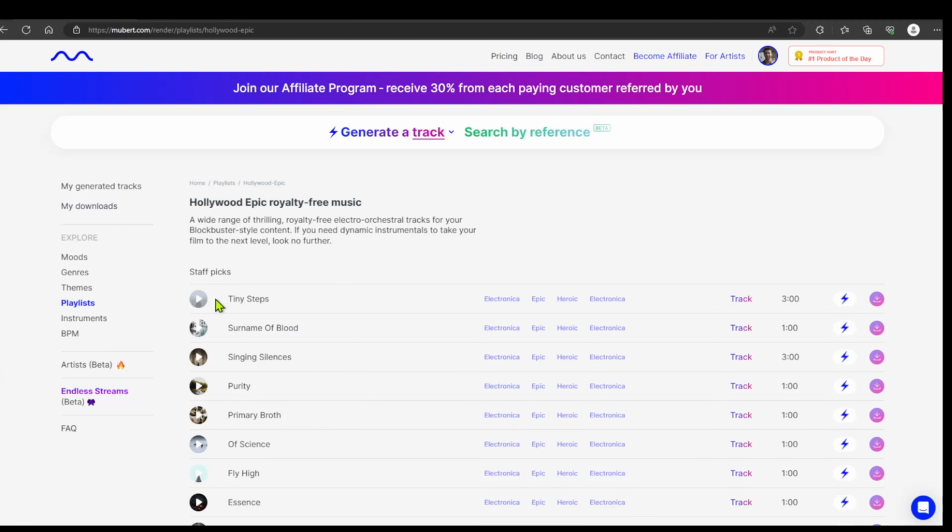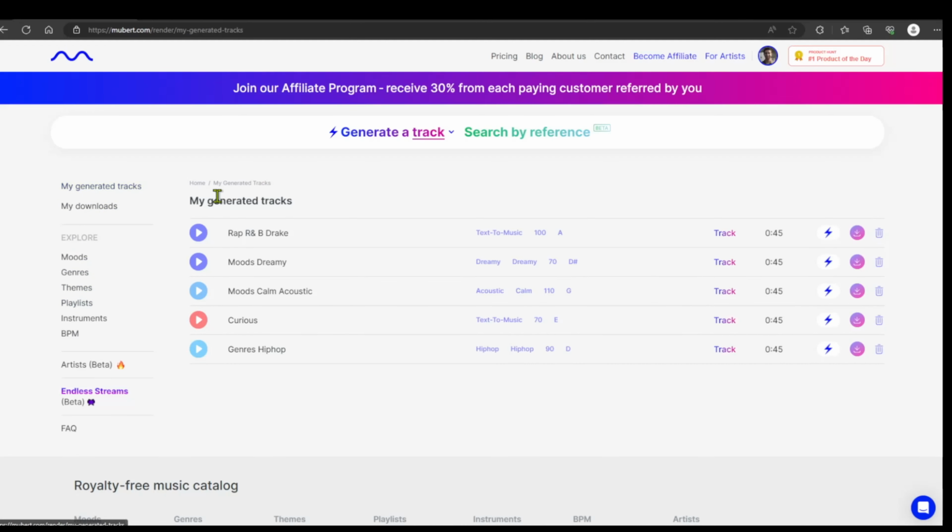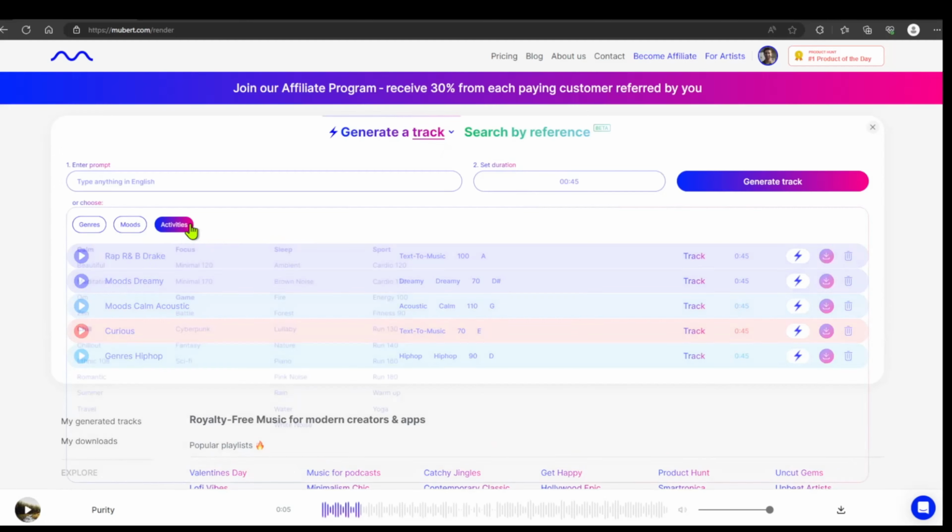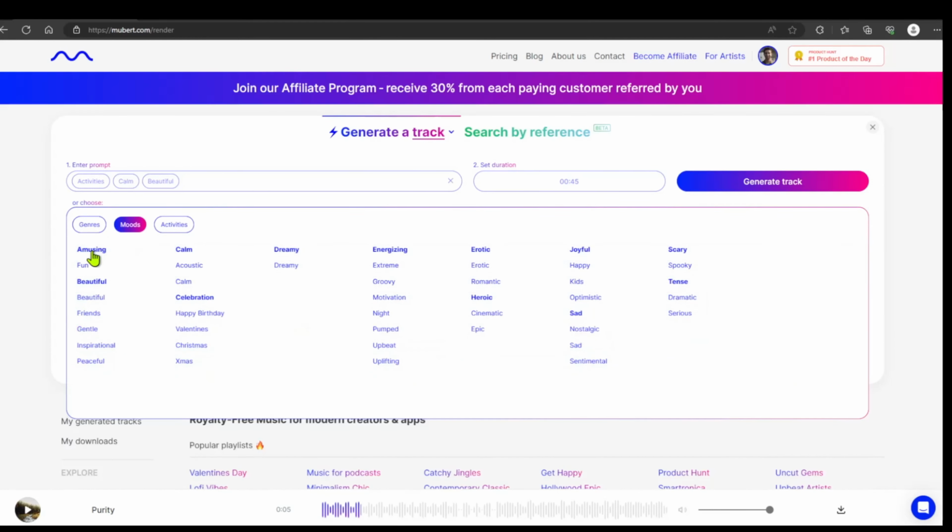In the meantime, our generation is done. Let's listen to the music that it generated for us. Cool. You can play around with this text-to-tune feature and explore it to get the right tune suitable for your needs.